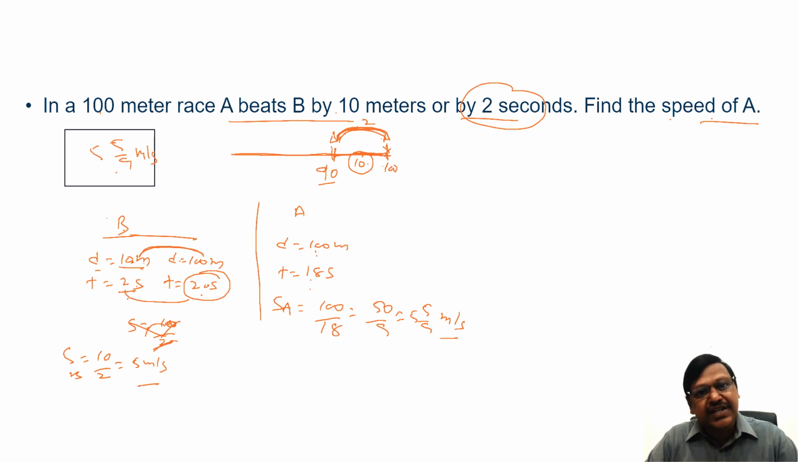This is about linear races. Now we'll consider in the next session how to find circular races.